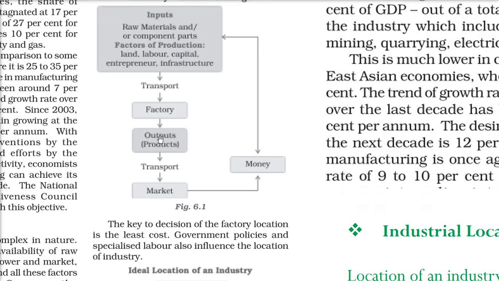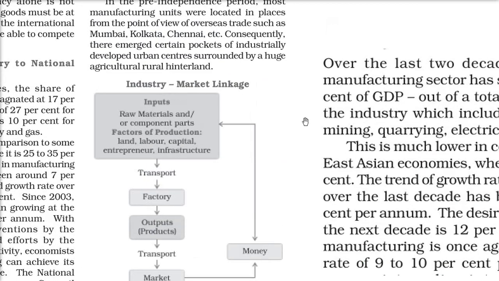In the factory now, the raw material is converted into an actual value added product. Like a mango would come, a fruity will be produced. A mango will come, a juice will be produced. That is the value addition we are doing from the raw material. Once this output product is there, then it is being transported. It has to be swift, fast, and efficient, reliable transport. It goes to the market, and from the market it is sold, and then we get the money again. So this is how the chakra, or you can say a cycle, of industry market linkage goes.